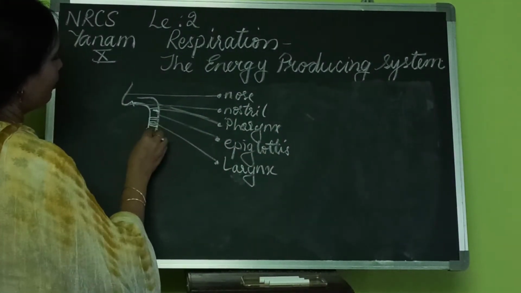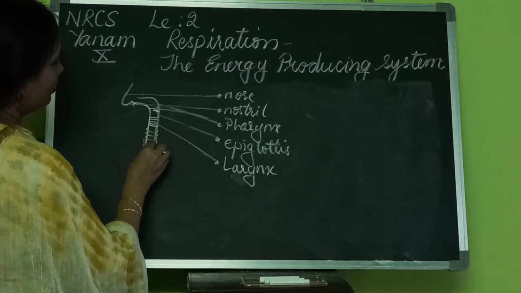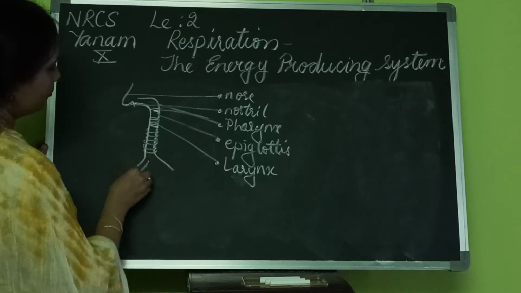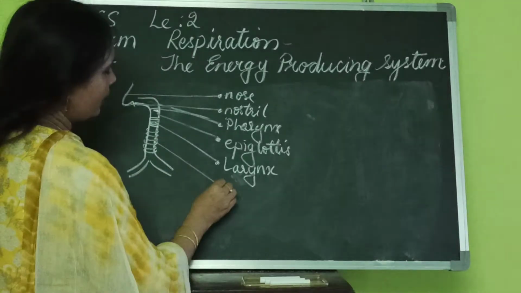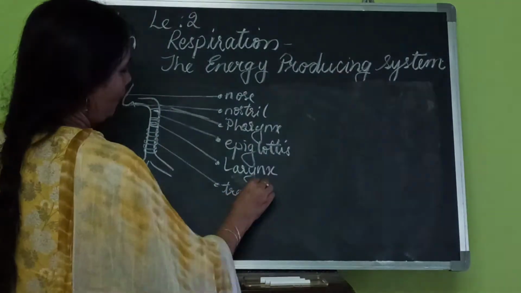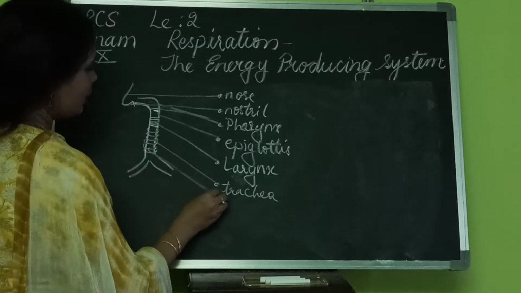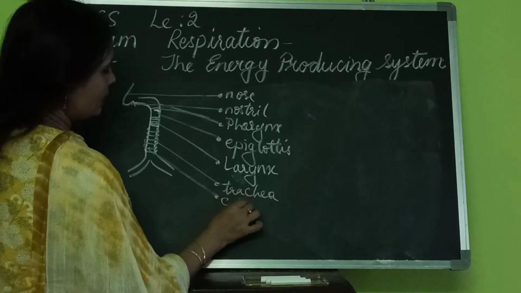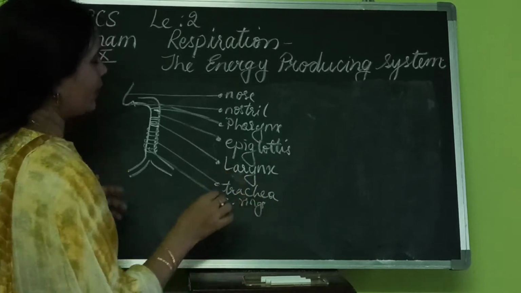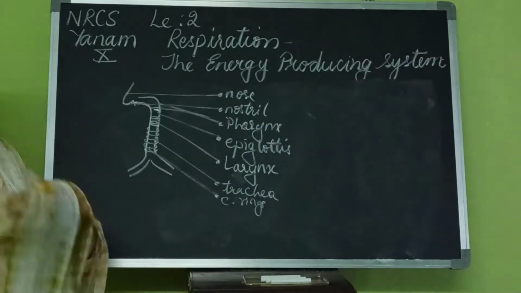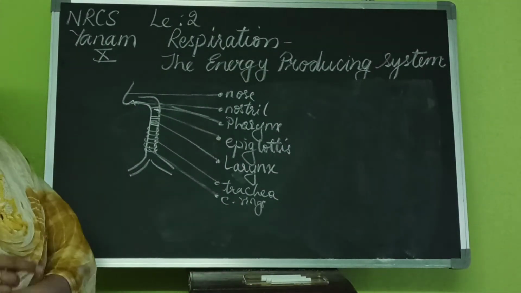And then we have the trachea. The trachea, which has cartilaginous rings. This is the trachea. And these are cartilaginous rings, to hold the trachea upright, because it is a very delicate pipe-like thing.